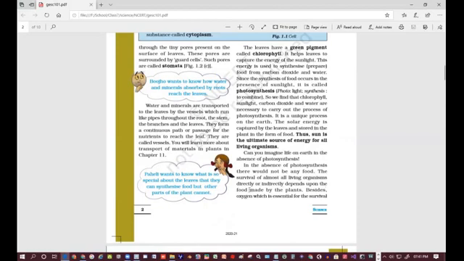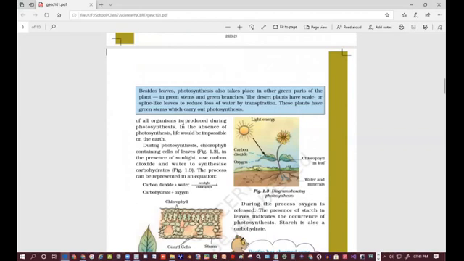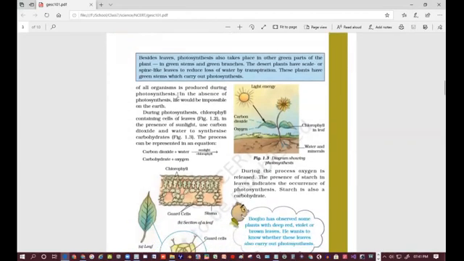During photosynthesis, chlorophyll-containing cells of leaves in the presence of sunlight use carbon dioxide and water to synthesize carbohydrates. The process can be represented in an equation. Carbon dioxide plus water, in the presence of sunlight and chlorophyll, gives carbohydrate and oxygen. Okay, so this is the equation of how plants use carbon dioxide and water to prepare food. During the process, oxygen is released.